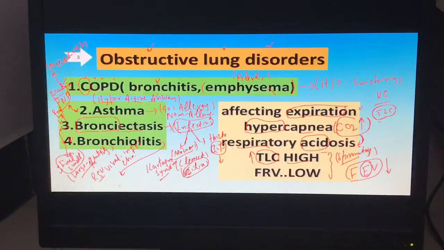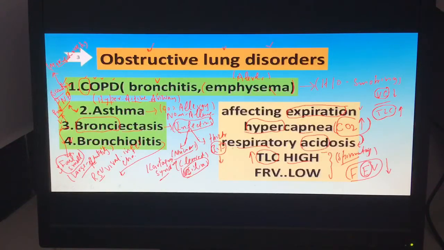In total lung capacity we have tidal volume, inspiratory reserve volume, and residual volume. The vital capacity we can check when the person first inhales air, then forcefully expires all the air. The forced vital capacity is decreasing here, and the TLC is increasing here,